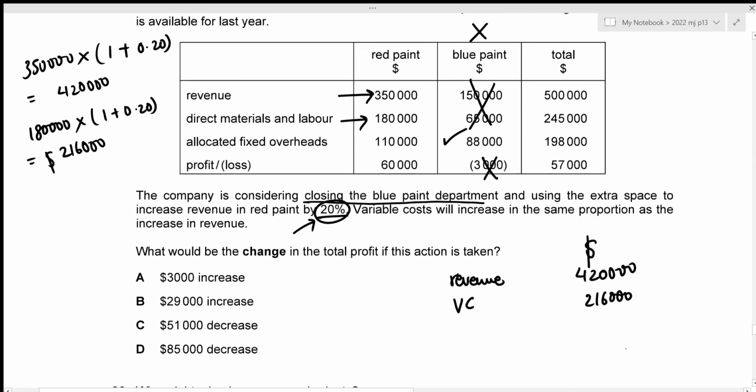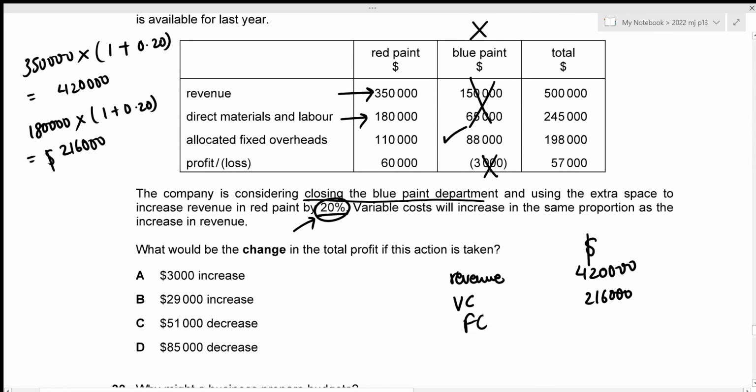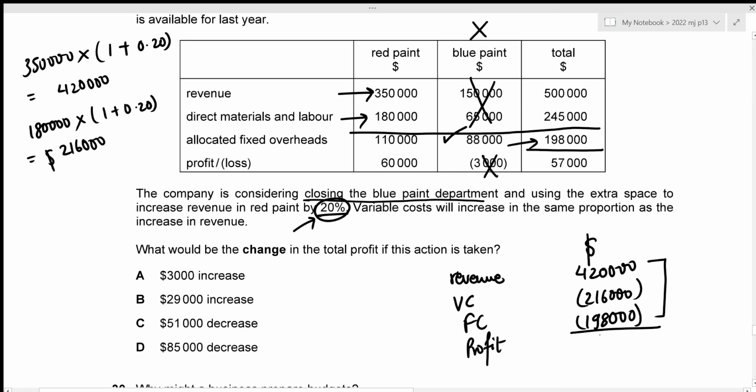Then we have our fixed overheads. And remember that fixed cost does not change with the level of production. So the total fixed cost is still going to remain at 198,000 even after closing the blue paint department, because the fixed cost from those departments still exists, right? So that's going to be 198,000. Now we can easily figure out our profit or loss. So we will be subtracting the variable cost as well as the fixed cost. So the total profit is just going to be 420,000 minus 216,000 minus 198,000, which results in the value of 6,000. Okay, we can see that previously the total profit was 57,000 and now the total profit is 6,000.